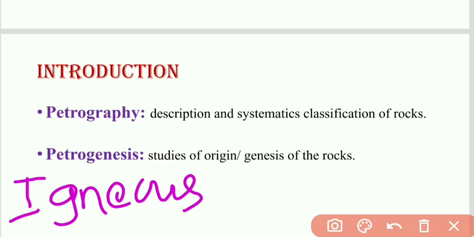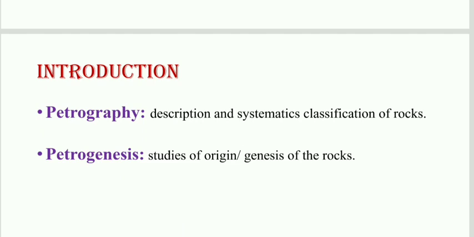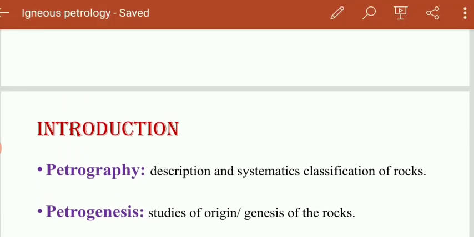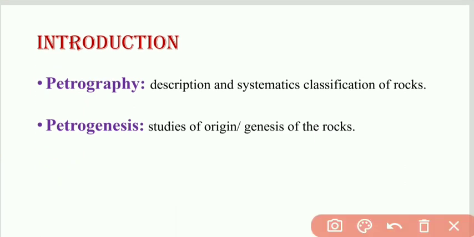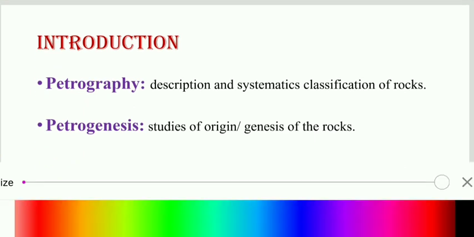So we will be discussing the classification, origin, texture, and structure of all these three major types of rock. Understood? So today we will start with the igneous petrology.